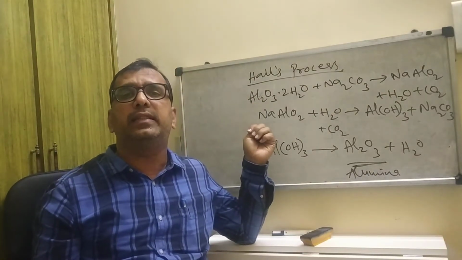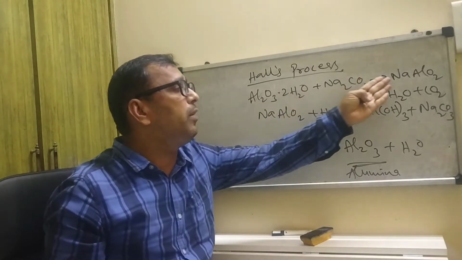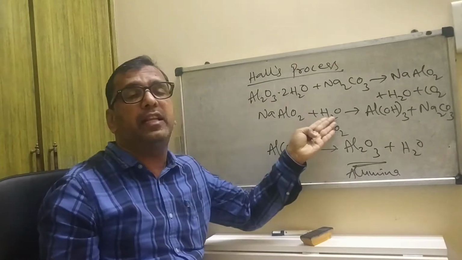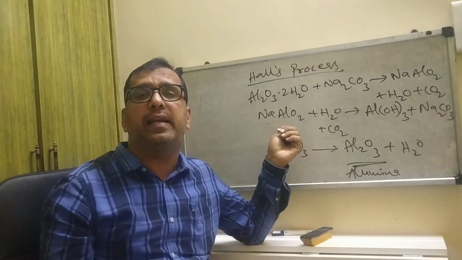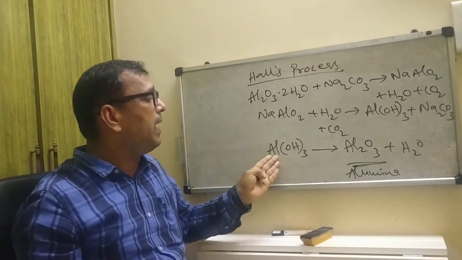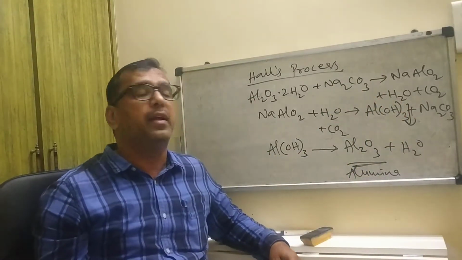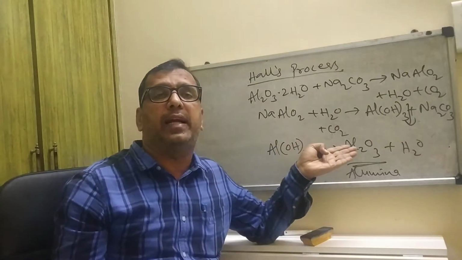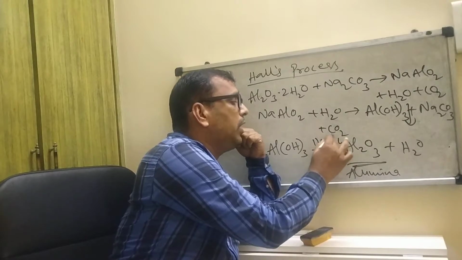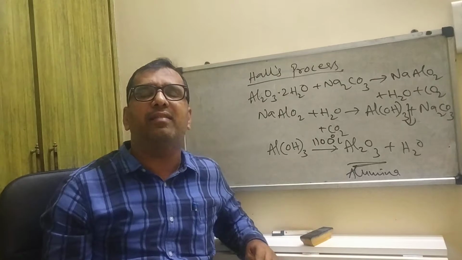So this is called Hall's process. What is Hall's process? Here bauxite reacts with sodium carbonate to form sodium aluminate. Sodium aluminate further reacts at high temperature with water to form aluminium hydroxide. Aluminium hydroxide again forms a precipitate, and if you put an arrow it is called a PPT. Again, aluminium hydroxide on heating at 1100 degrees centigrade is naturally converted into alumina and water. So this is one of the processes.